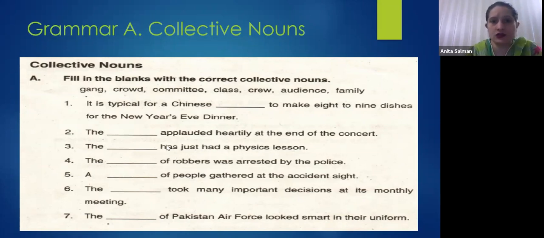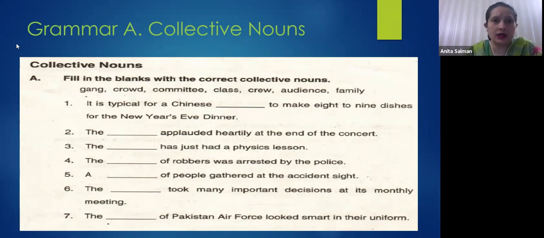That shows it is used as singular. Next, you can say number 4 as well. The dash of robbers, the gang of robbers was arrested by the police, not the gang of robbers were arrested by the police. Okay, it is clear. If it is clear, give me thumbs up so that we can move on. Yes, it is clear. Yes, thank you, Beta.